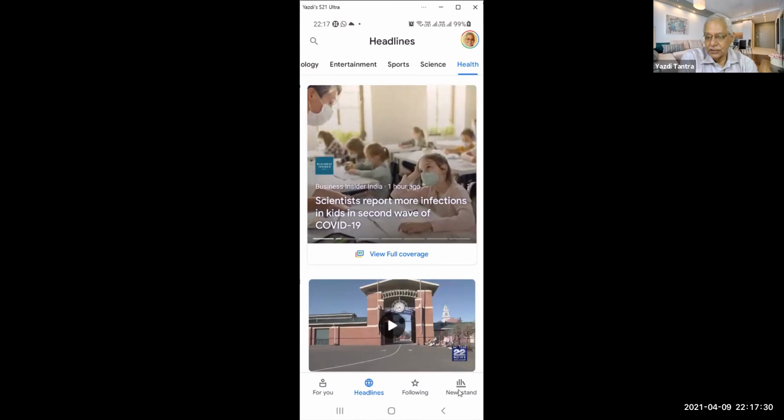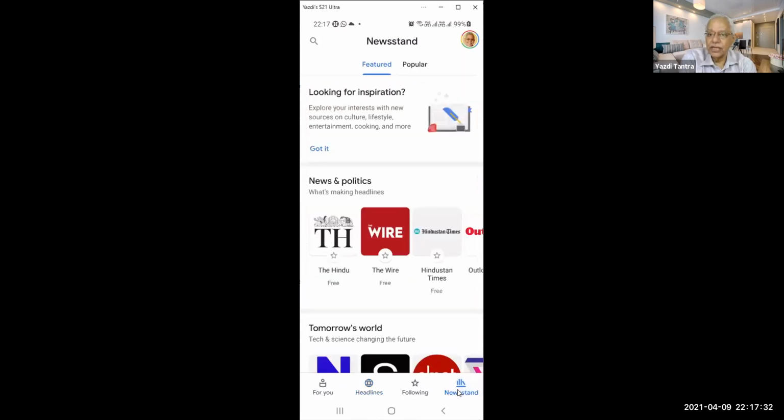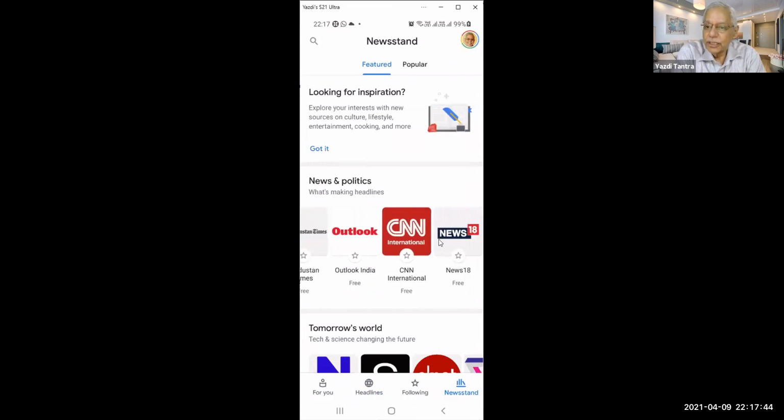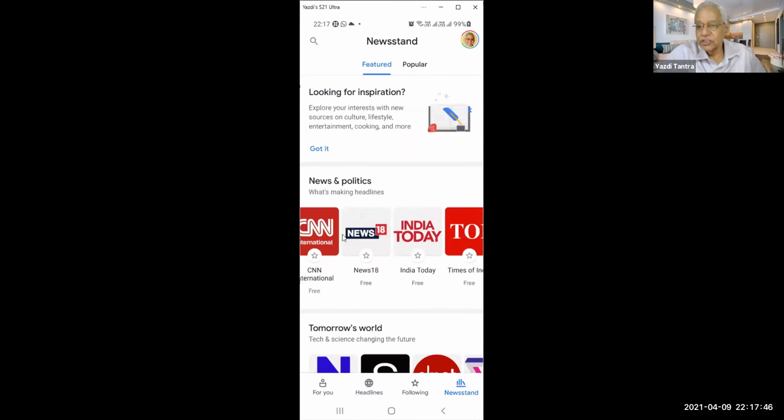The next is the newsstand. Now newsstand is, you can actually pick up certain items from the newsstand. Like I want to see news from Hindu, I want to see news from Wire, Hindustan Times, Outlook India. This is publication wise. I can look at it publication wise and say, okay, I want to see more news from India Today.